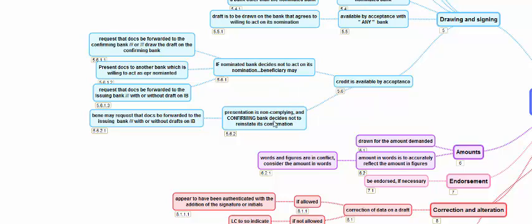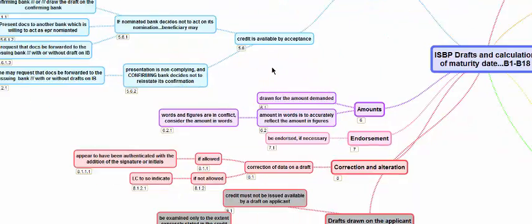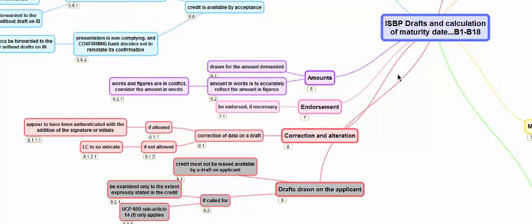If the presentation is non-compliant and the confirming bank decides not to reinstate the confirmation, this is a nominated bank. Here, if the confirming bank is not willing to reinstate the confirmation, then they may draw a draft on the issuing bank and ask them to send the new draft and the documents to the issuing bank, or need not draw a draft but ask the non-compliant documents including the draft on the confirming bank to be sent to the issuing bank for honor. In any case, the issuing bank will have to honor if it is a compliant presentation.